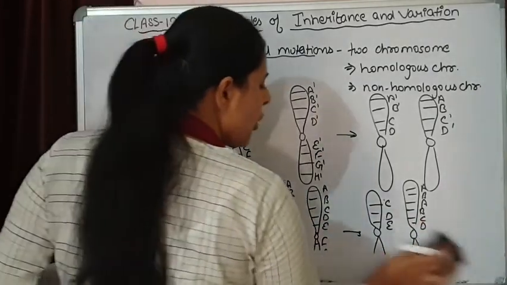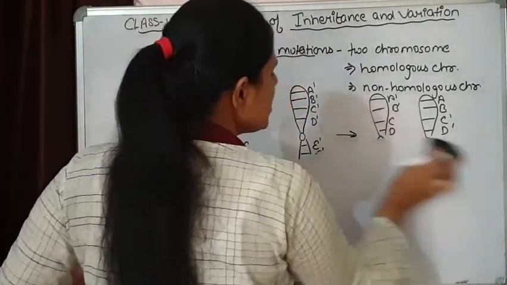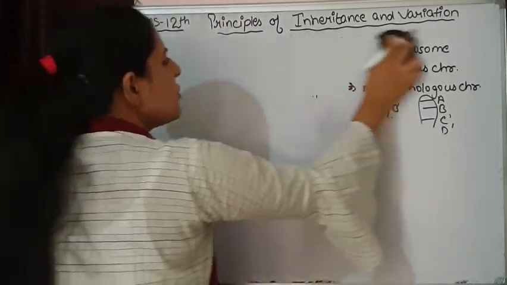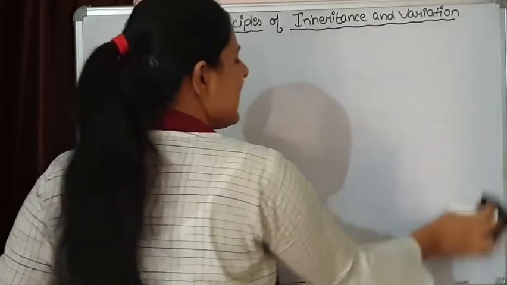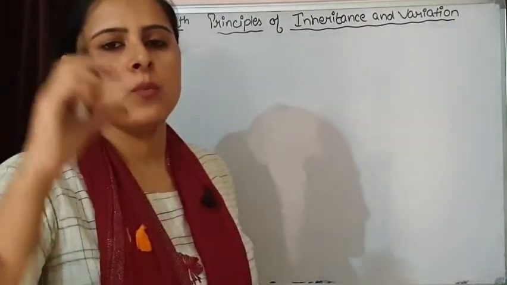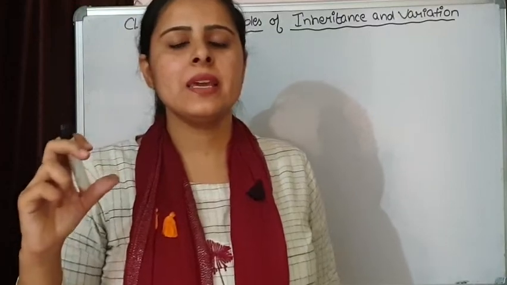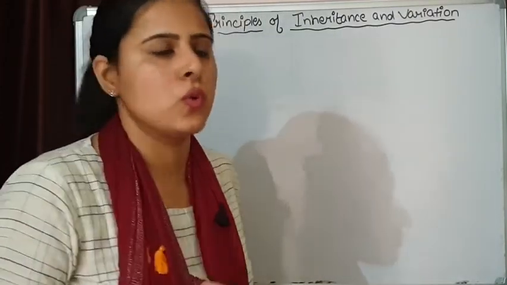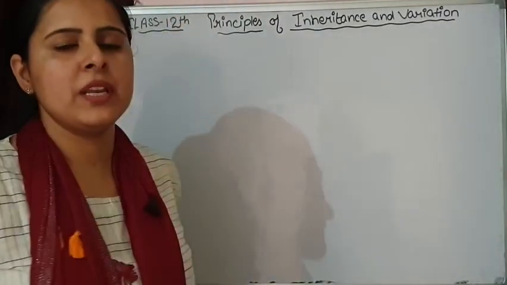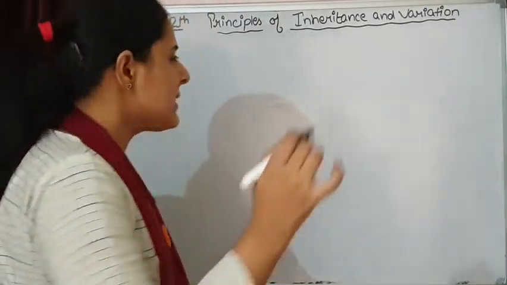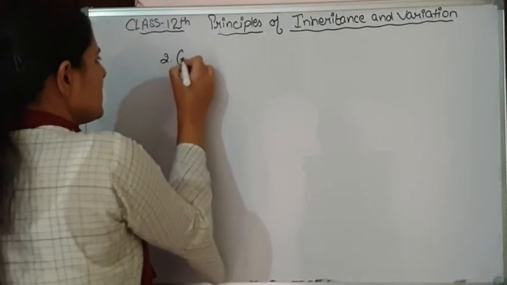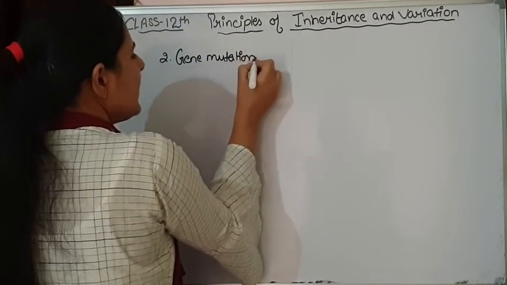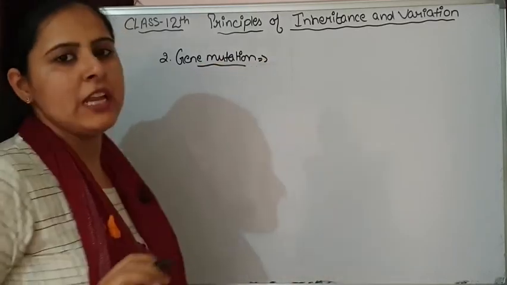This is chromosomal aberrations in which chromosomal segments are affected. These chromosomal aberrations, because they are large in size, they are taking more space, they can be easily seen with the help of a microscope when various aberrations are studied. The second type are gene mutations. They are taking place at the gene level.